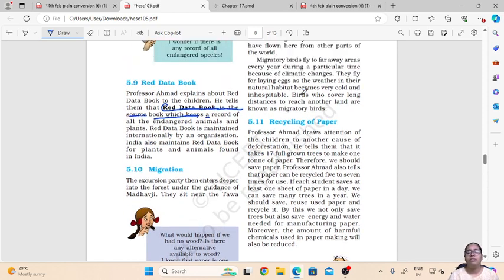Then now we have seen different types of conservation methods. We have seen how human activities affect the plants and animals in our area. Now let us see how we can do recycling, and with the help of recycling, how we can protect our environment. So recycling of paper.